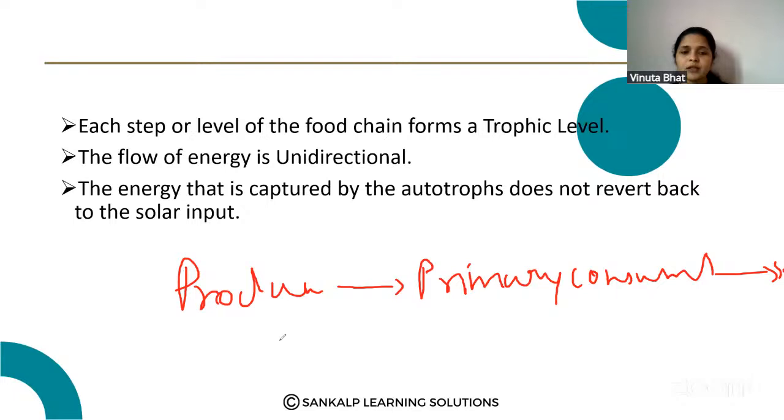So the energy flows in this direction only, from producers to the consumers, not from producer to the solar input. So this is unidirectional.